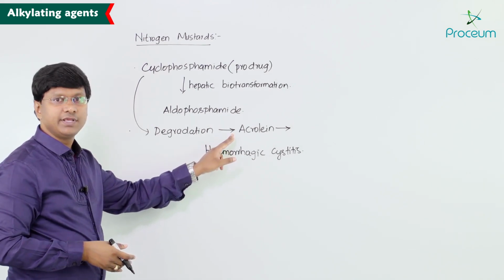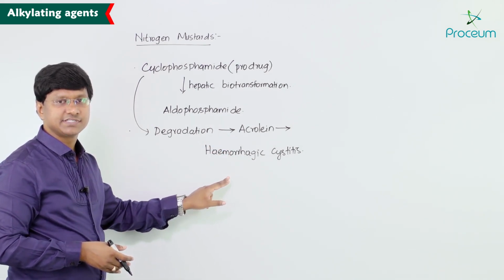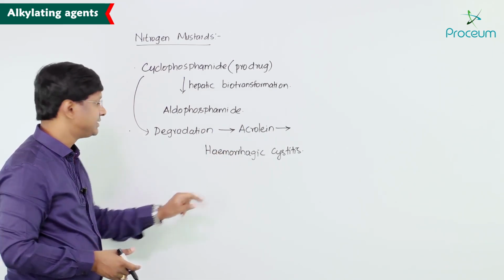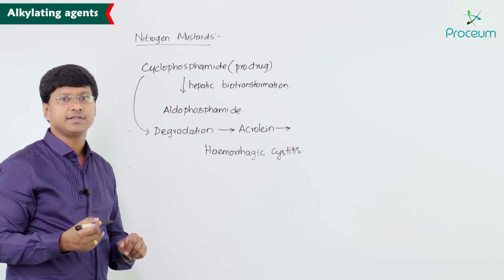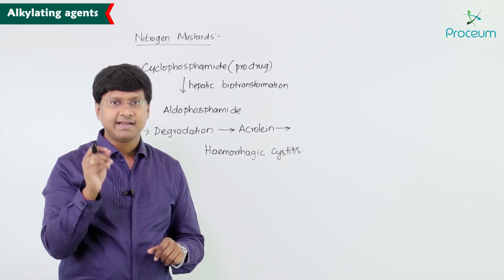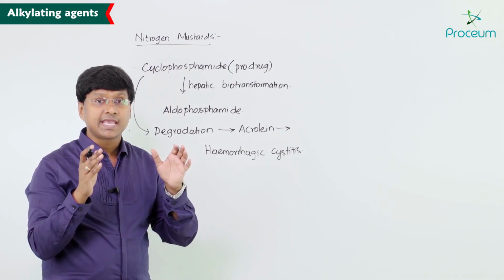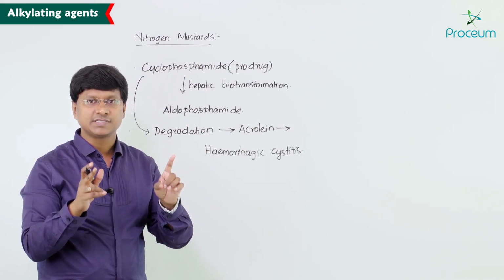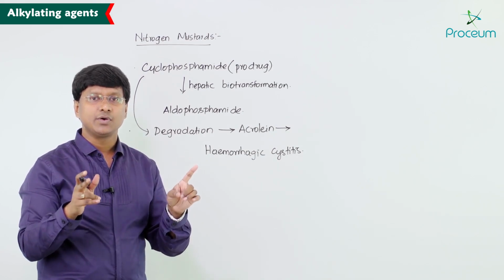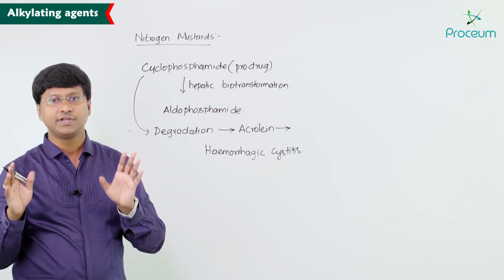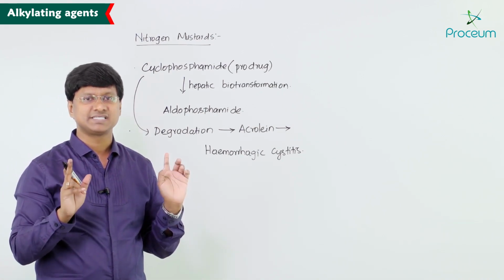So for acrolein, this is the characteristic adverse effect. Next, let me tell you another very important point. This adverse effect, hemorrhagic cystitis, can be decreased by vigorous hydration, and it can also be decreased by the use of mercaptoethane sulfonic acid, which is nothing but MESNA.